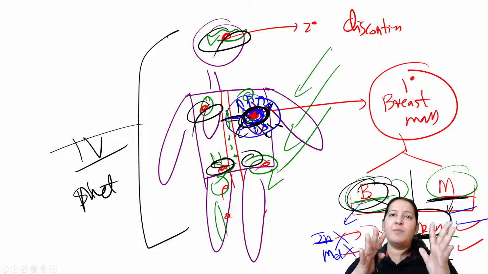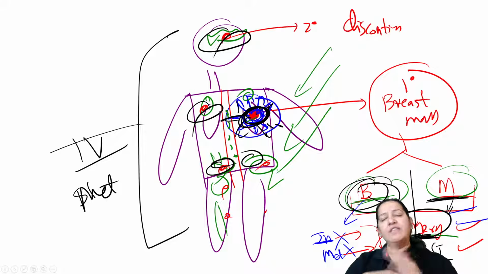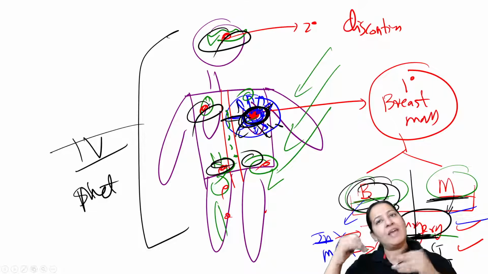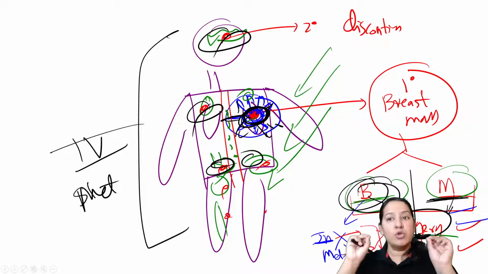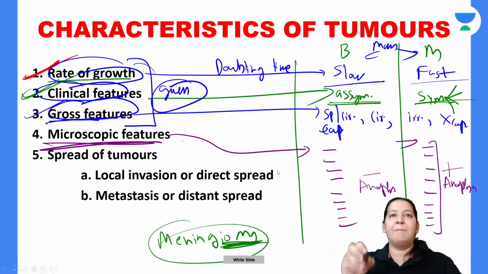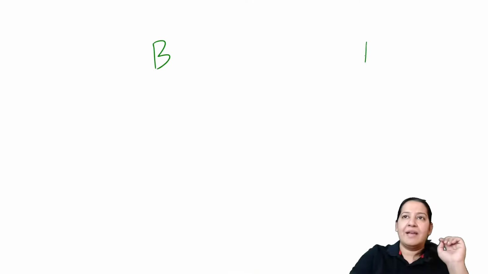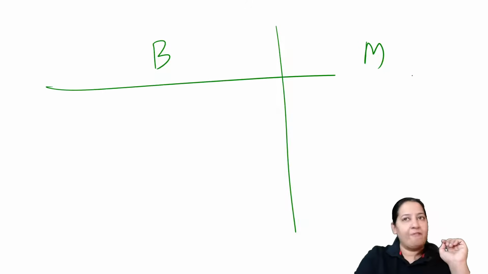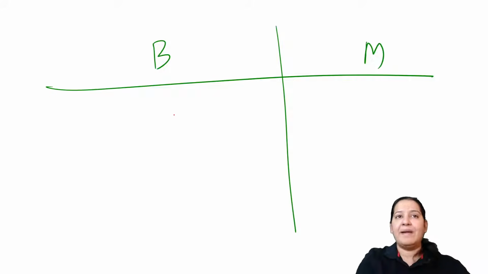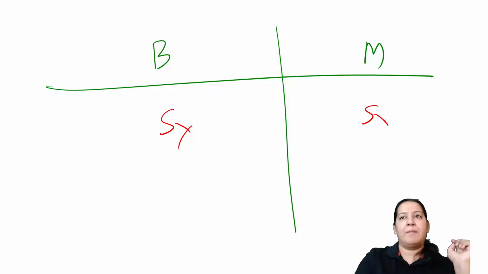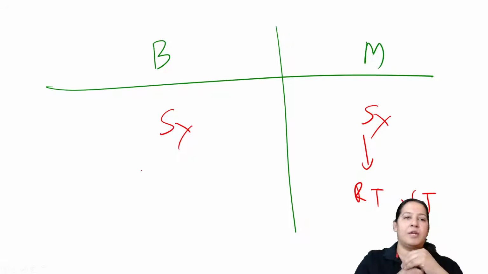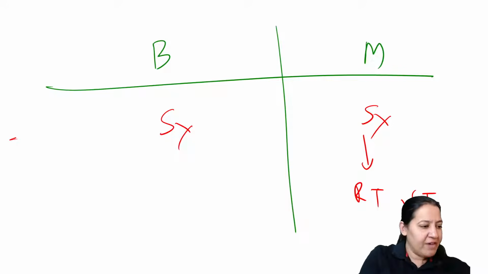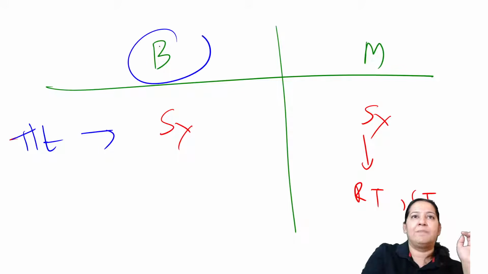So if it is a benign tumor, the only treatment is surgery. If it is a malignant tumor, surgery followed by chemo followed by radio. This is the treatment. So it is useful to decide whether it is a benign tumor or a malignant tumor. We have to decide, because the treatment is different. Surgery is a common treatment, but after surgery, radiotherapy and chemotherapy are given only in malignancy, not in benign. So treatment differs. Number one point is that the treatment of both is different. That's why we have to decide whether it is benign or malignant.